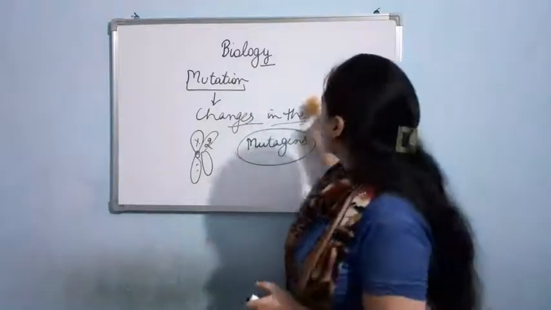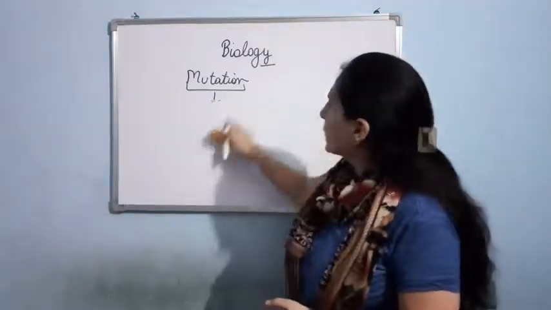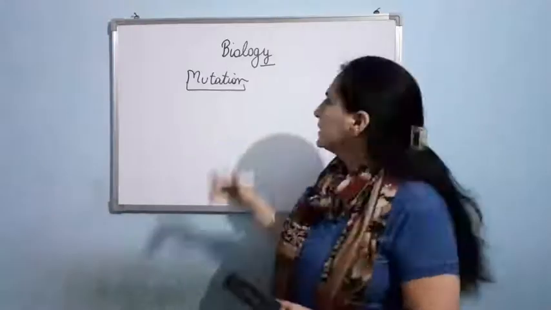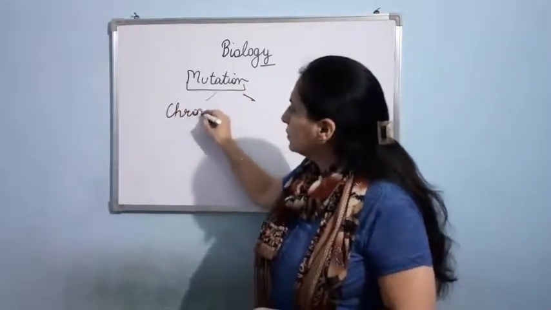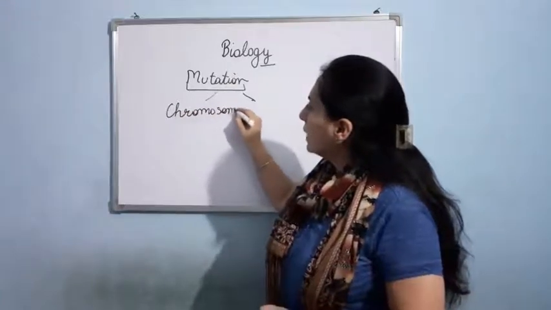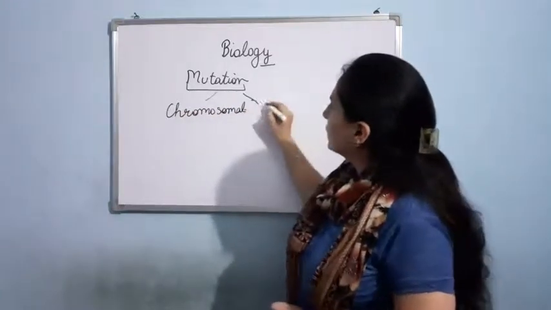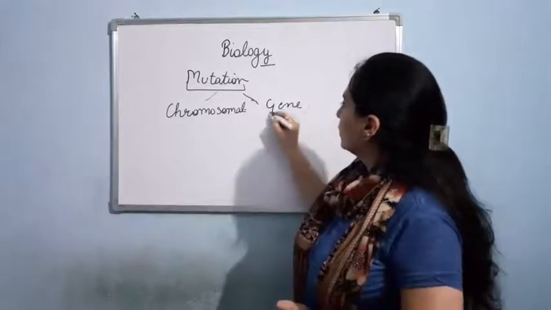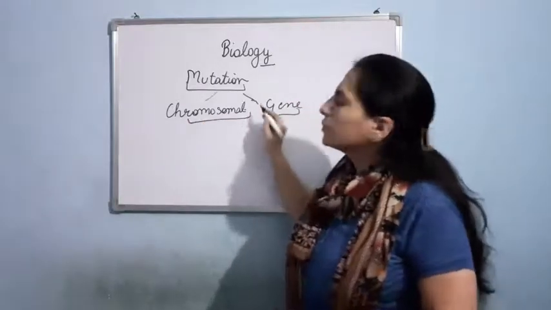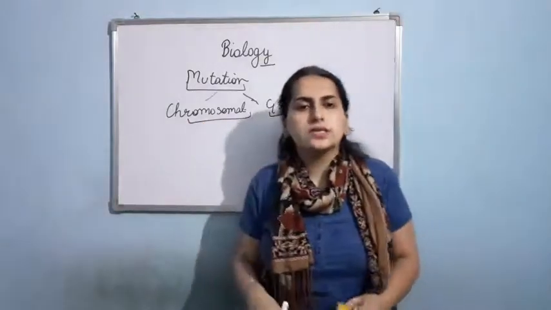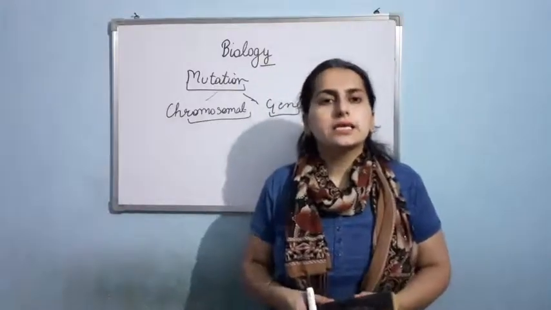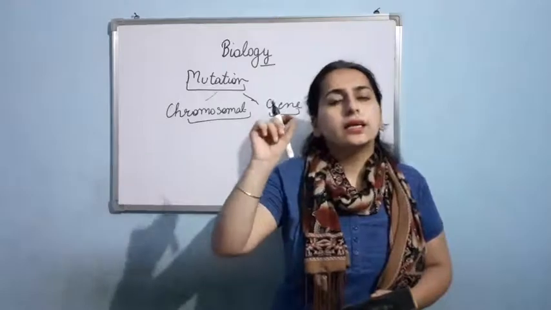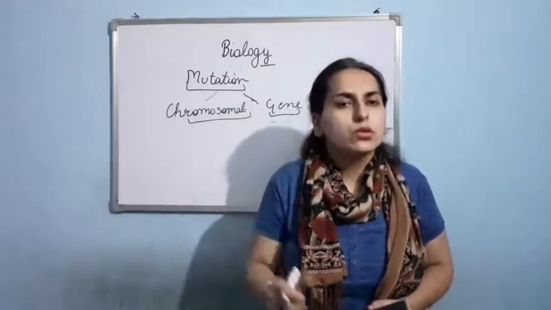Now, if I talk about the different types of mutation, then it is of two types: chromosomal mutation and gene mutation. Let us talk about chromosomal mutation. As the name suggests, in the chromosomal mutation, there is a change in the DNA sequence of the chromosome.